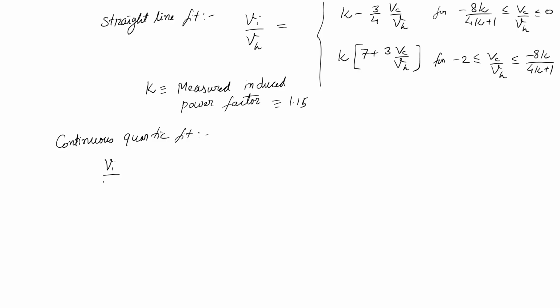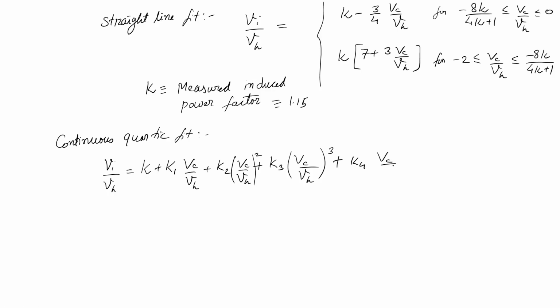So, we directly give Vi by Vh equals kappa plus k1 Vc by Vh plus k2 (Vc by Vh) squared plus k3 (Vc by Vh) cubed plus k4 (Vc by Vh) to the power 4.